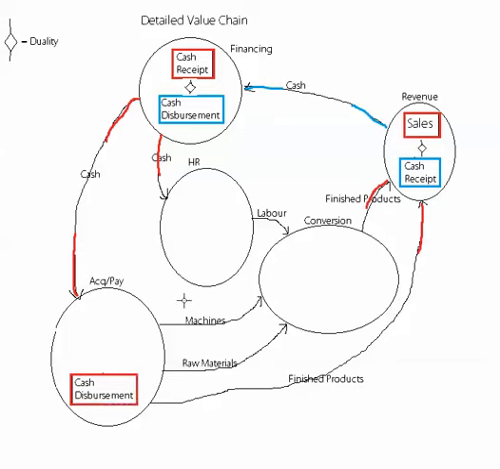The outgoing resources in this case are the machines, the raw materials, and finished products. So how did we get all of these in acquisition and payment to be able to give it out? To acquire goods in acquisition and payment is just to purchase them. So here we have the purchase event, and the purchase event or the acquisition event corresponds with all these outgoing events. Again, we have the duality relationship between them.